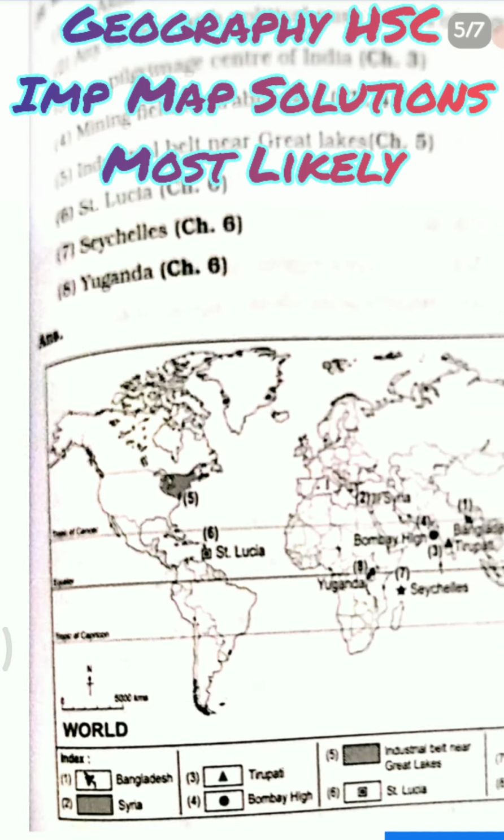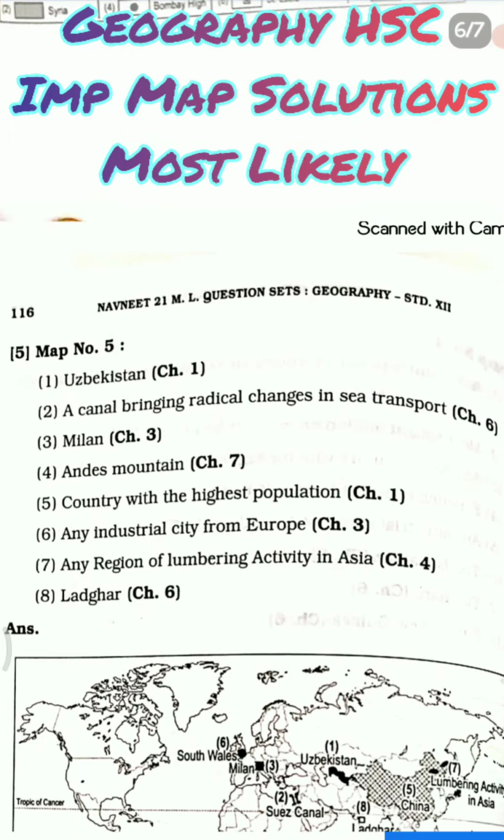Then we have St. Lucia. Then it is denoted with 6th number, St. Lucia. It is above the South America section. Then we have Seychelles, so it is denoted with 7th number. Then we have Uganda, which is denoted by 8th number. So this is how the next map is being made.